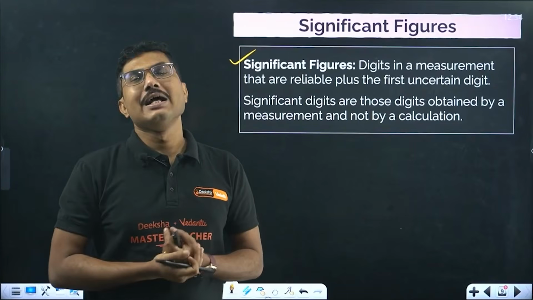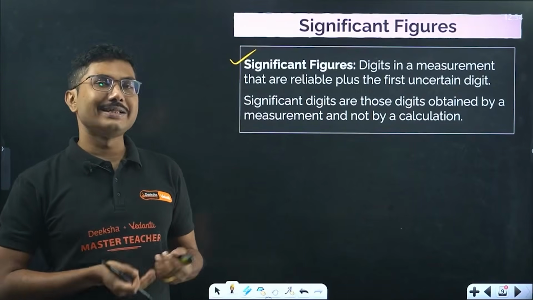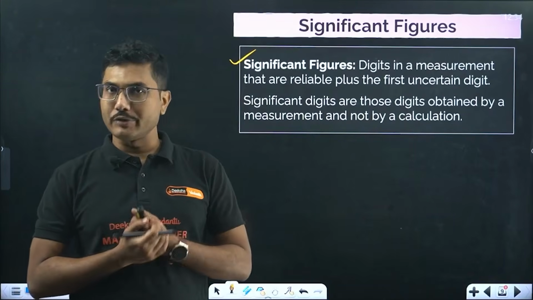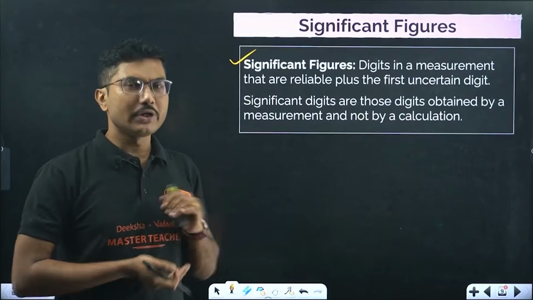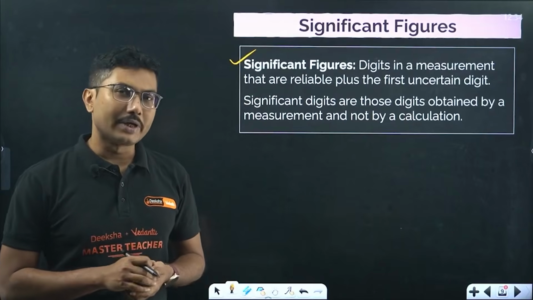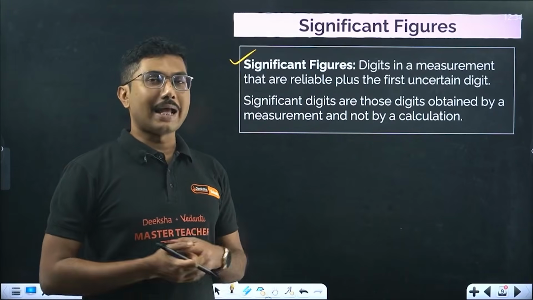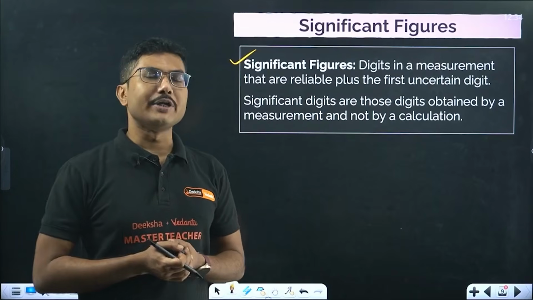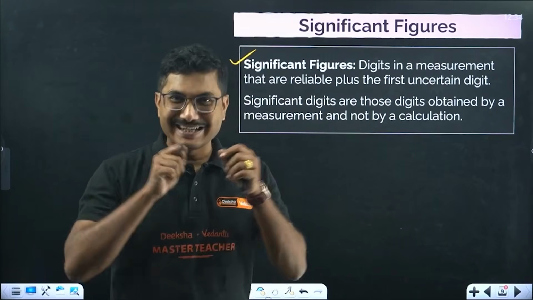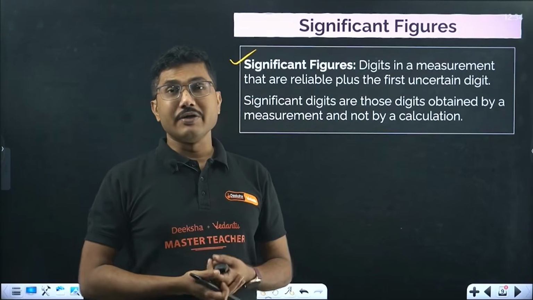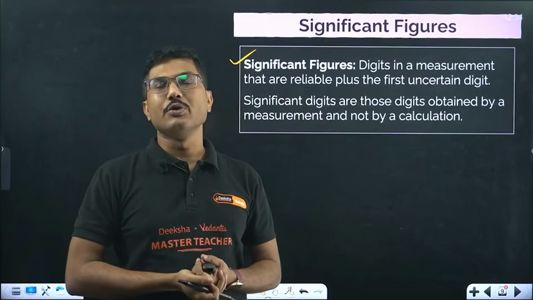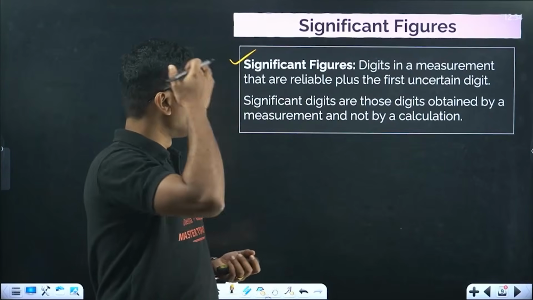They are not part of a calculation. Even though we use significant figure rules while calculating, the actual significant figures come when you use some measuring tape or measuring device to get the exact value.